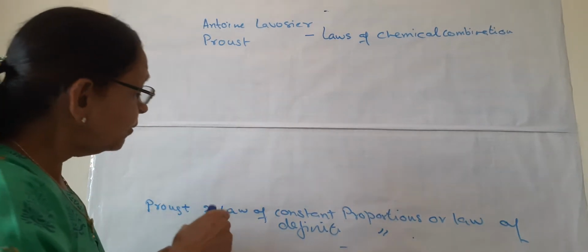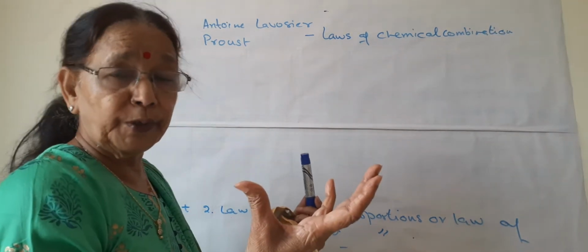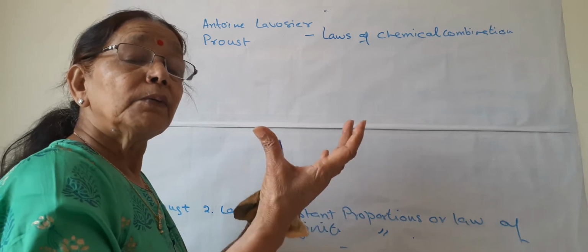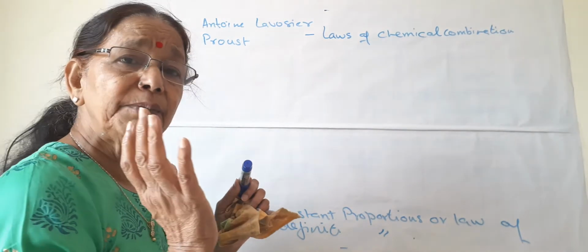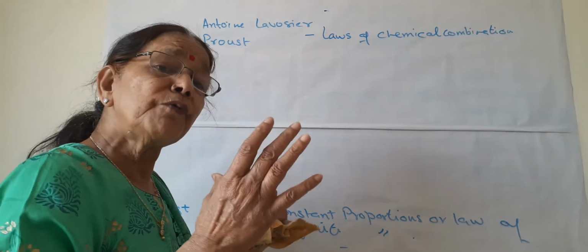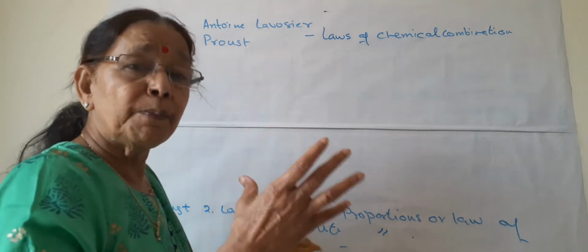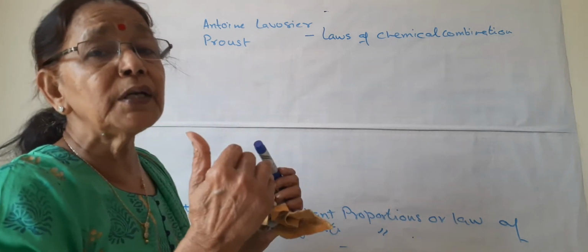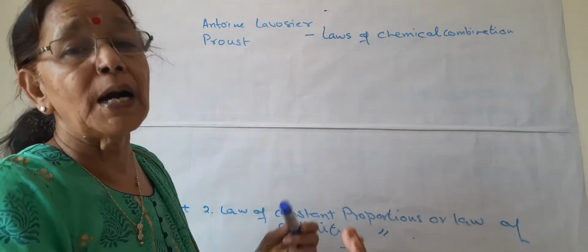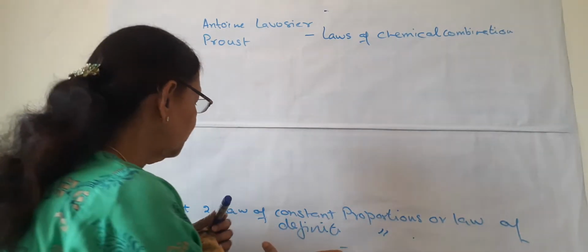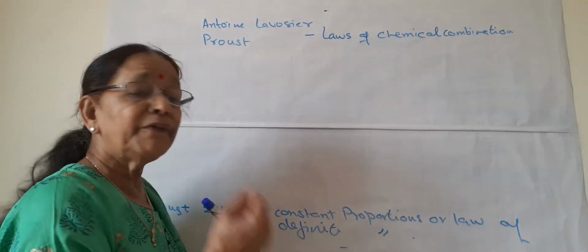And according to this law, the elements which form a chemical compound by chemical combination will be in definite proportion by mass. Are you following?